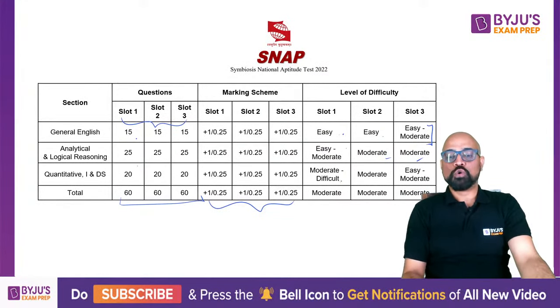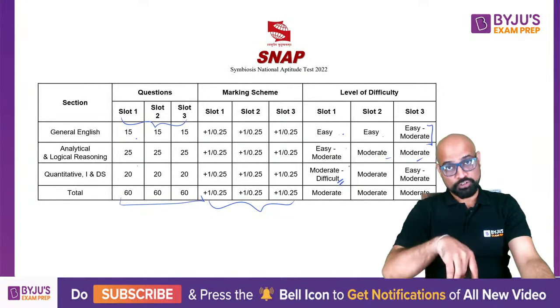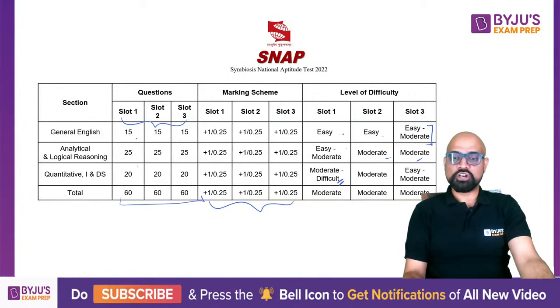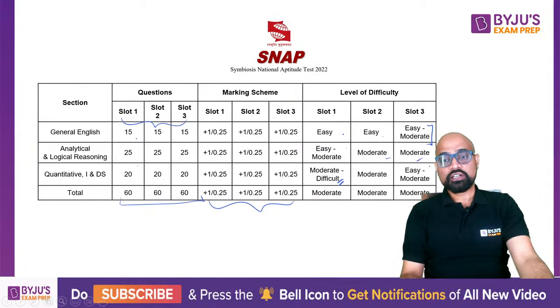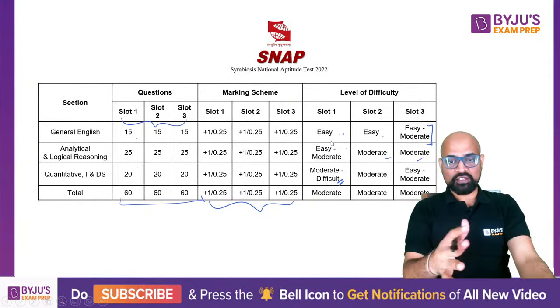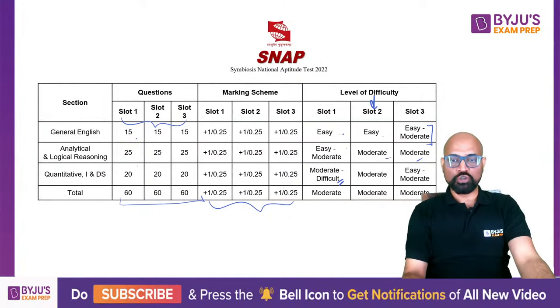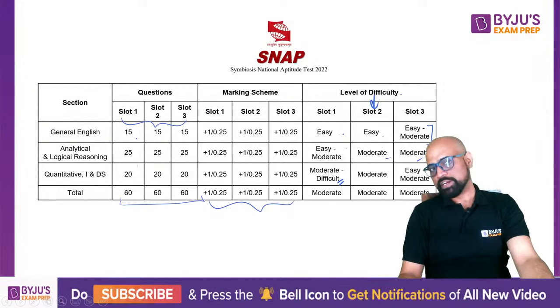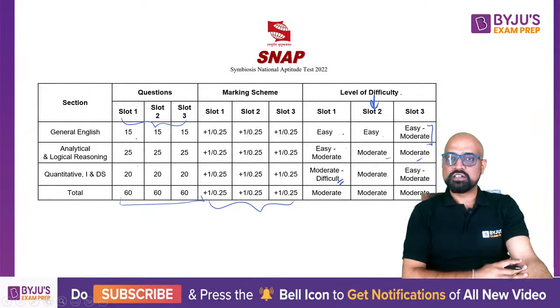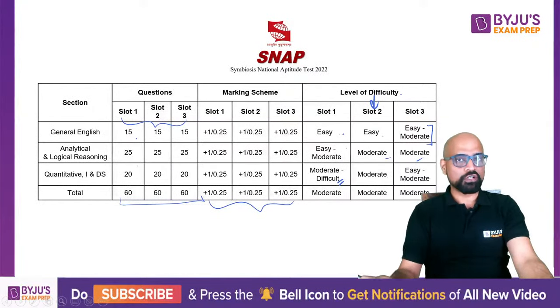And quant was difficult in the first slot and it was moderate or easy in the second and third. So if you compare this throughout, you will find that slot 2 was relatively easier. So anyone who would have appeared directly for slot 2 would have made it easily. Somebody whose maths quant was weaker and had appeared only for slot 1 would have definitely gone for one more exam, right? So overall it was moderate only.